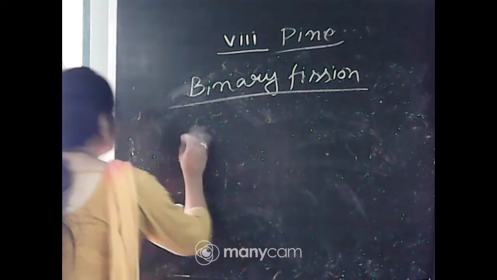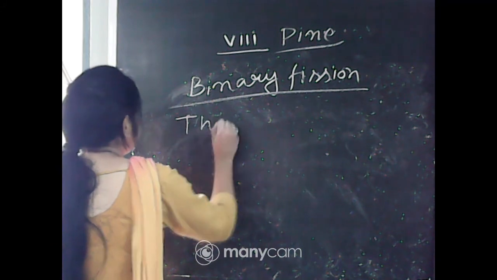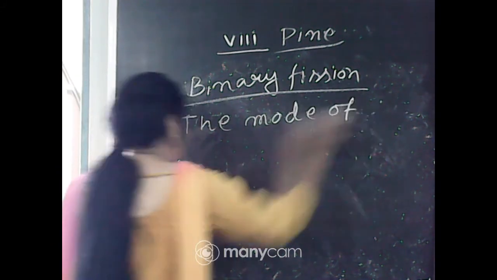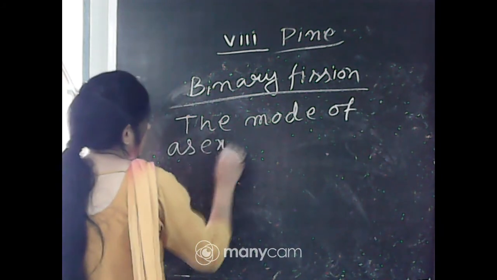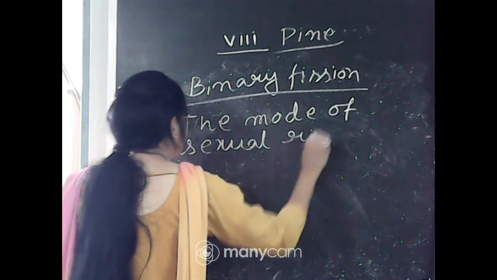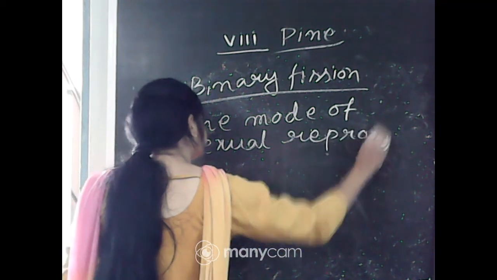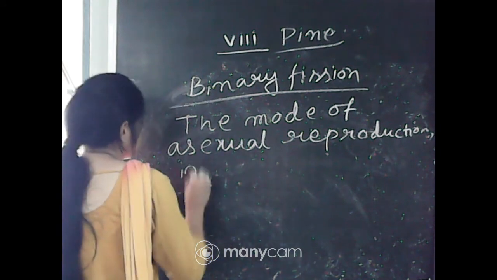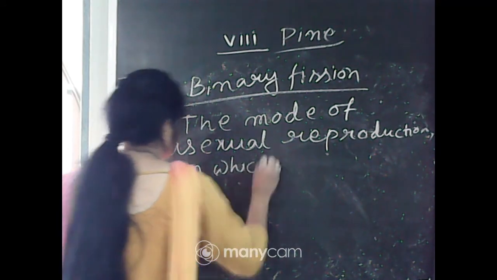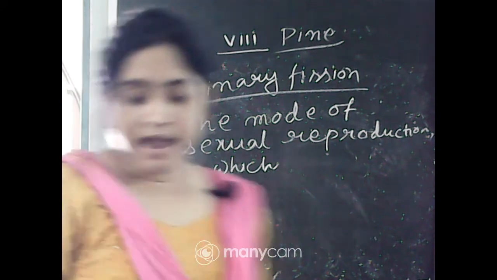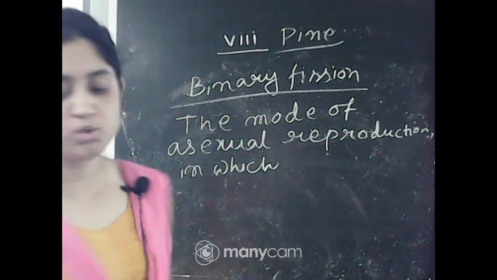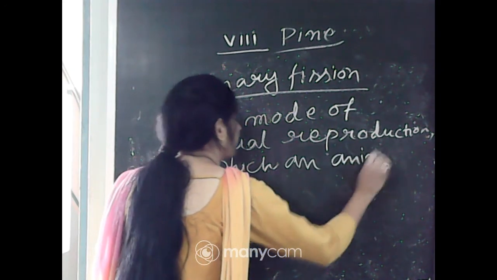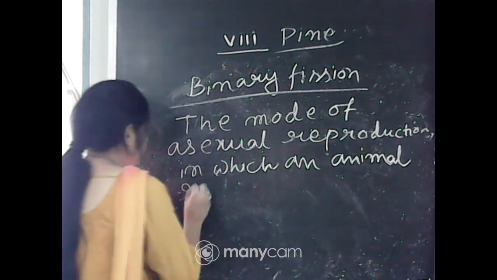So the mode of asexual reproduction in which an animal reproduces by dividing into two individuals.